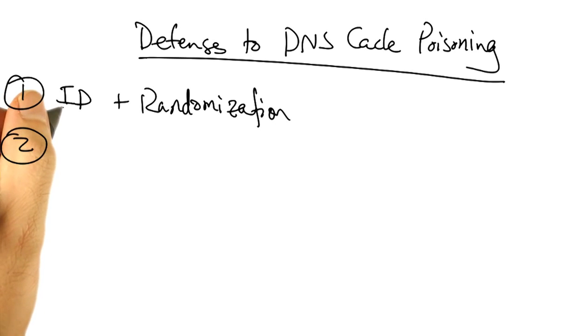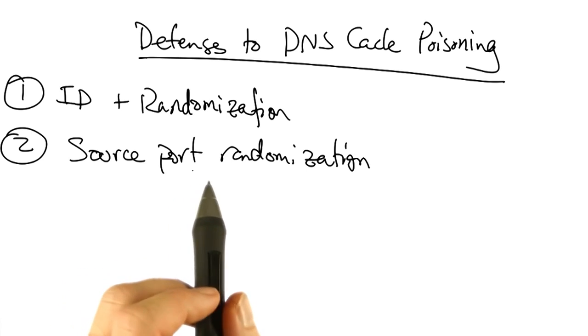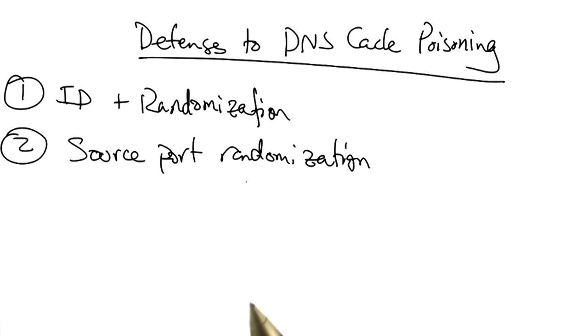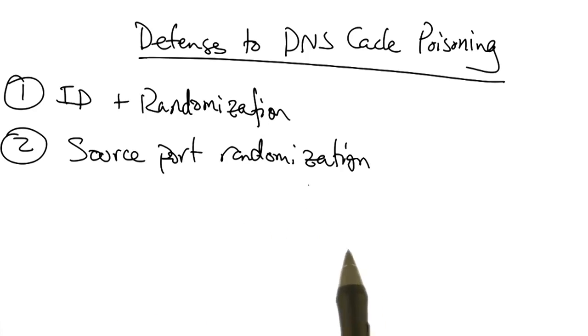In addition to having a query ID and randomization of that ID, the resolver can randomize the source port on which it sends the query, thereby adding an additional 16 bits of entropy to the ID that's associated with the query. Unfortunately, picking a random source port can be resource intensive, and also a network address translator, or a NAT,